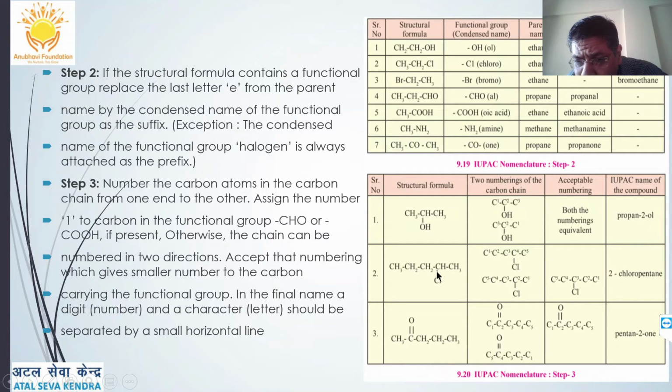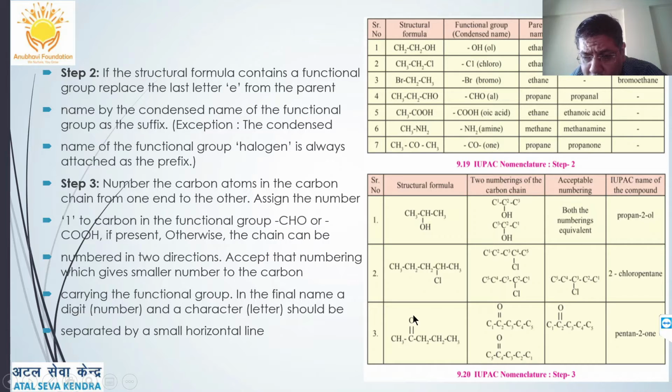Example, now let's see here. If I select the longest chain and start numbering, I will have to number from this side, because chlorine will get the least number from this side. So 1, 2, 3, 4, 5, it is pentane, and chlorine is attached on the second carbon, so it is 2-chloropentane.